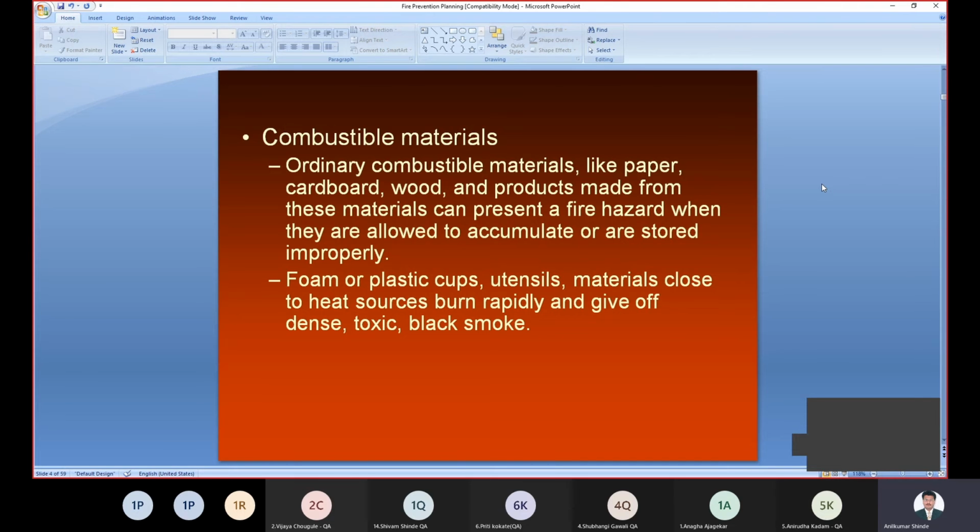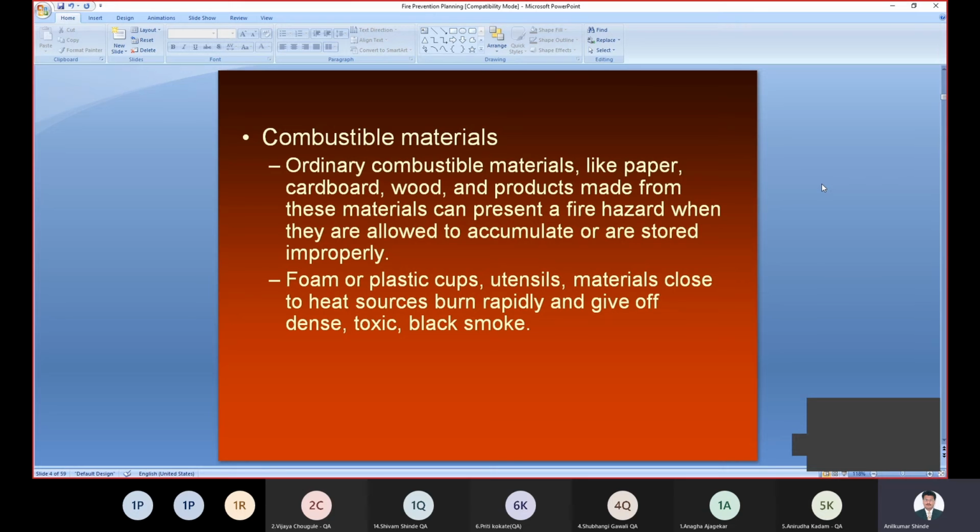and which represent the fire hazards when they are allowed to accumulate or are stored improperly. So we have to properly store and maintain that particular combustible material in proper condition to avoid the problem of fire hazards. Then plastic cups, utensils, or materials close to heat sources burn rapidly and give off dense, toxic black smoke. Right. So these are chances that may happen.